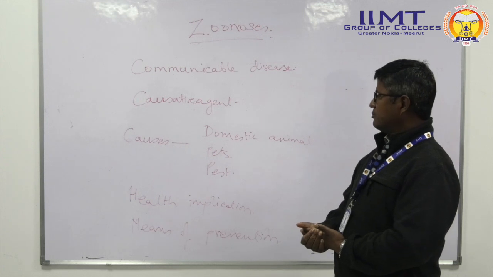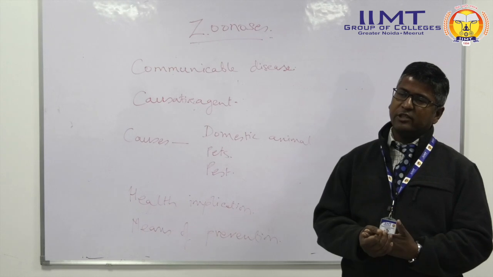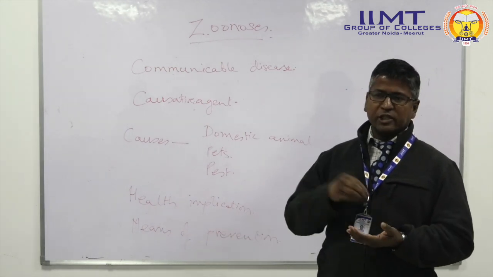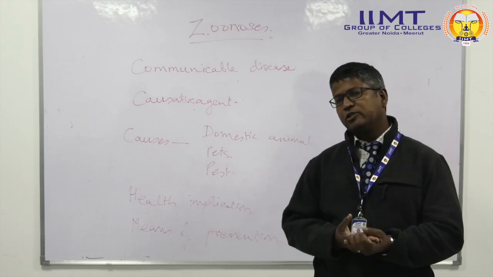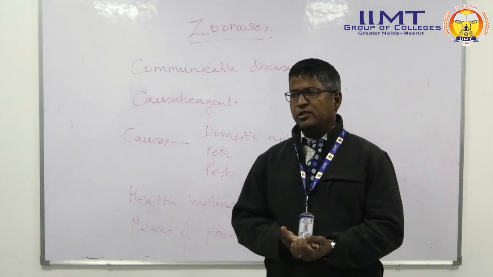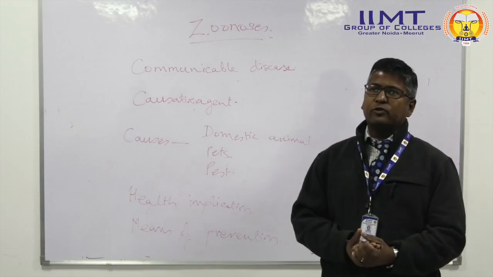Apart from that, because of world trade, people are moving from one country to another, as well as animals being moved from one country to another due to their economic uses. That is a big problem. So internationally they go for quarantine.